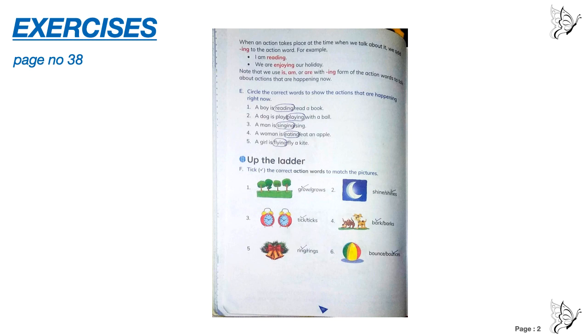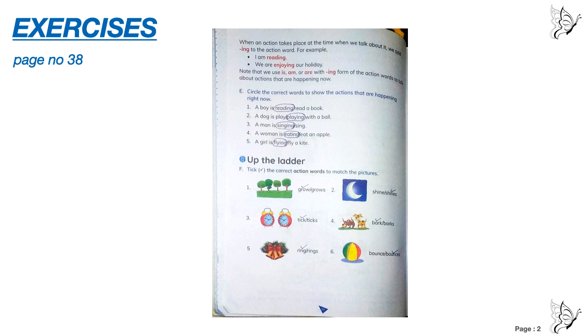Question number F. Tick the correct action words to match the pictures. Now if the noun is plural, then the verb will be without s, and if the noun is singular, then the verb will be with s. So here we have 4 trees. That means this is plural in number. So trees grow, G-R-O-W.